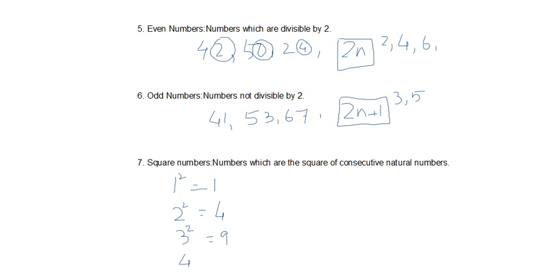So 1, 4, 16, these are all perfect square numbers. But you have to look at one thing here: in between 1 and 4 there are two other numbers, 2 and 3, but they are not the square of any number, because in between 1 and 2 there is no number. So 2 and 3 are non-perfect square numbers, and that's why if we take the square root of 2, we'll not get a whole number.